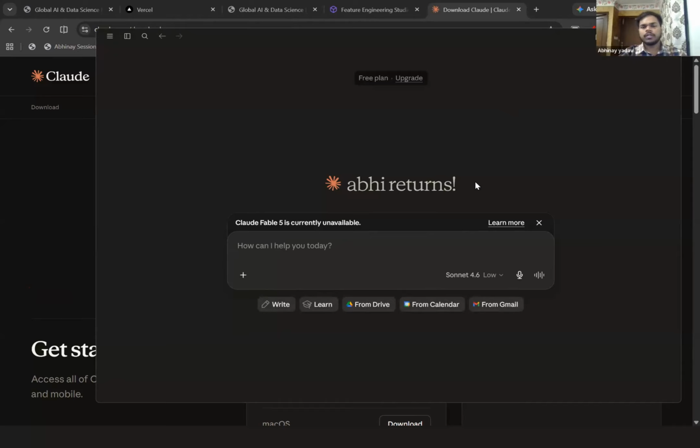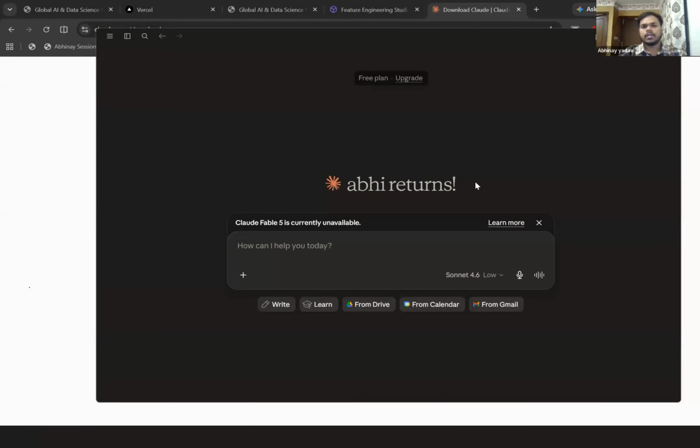If you want to, you can just quickly download this Claude Code desktop. Hardly it will take, I guess, 1 or 2 minutes. That's it, you just integrate. It will ask you for some sort of authentication with your Gmail, so you can just simply give the access. That's it, in the login you can just simply say so. I can give you 2 to 3 minutes. If you want, you can just download. Just let me know if somebody is downloading.